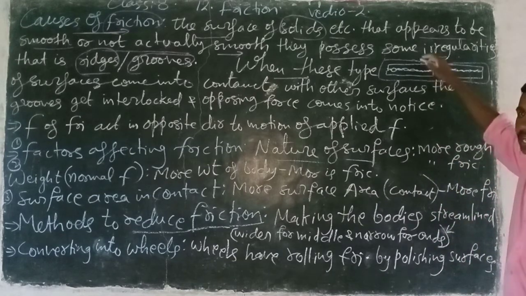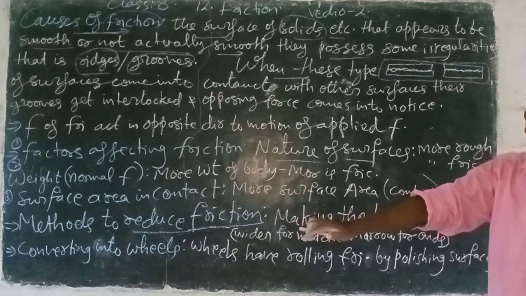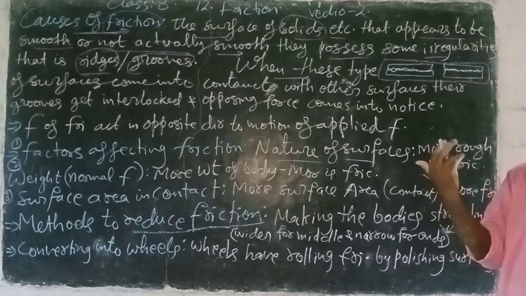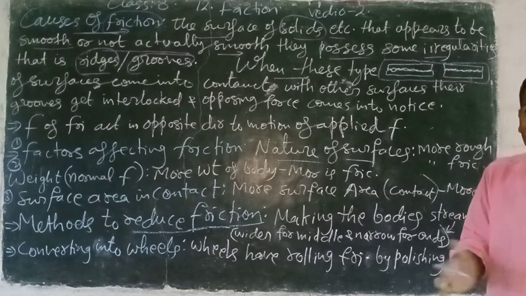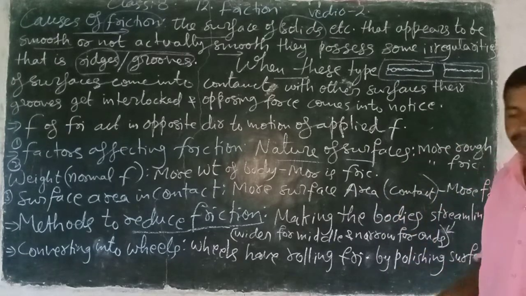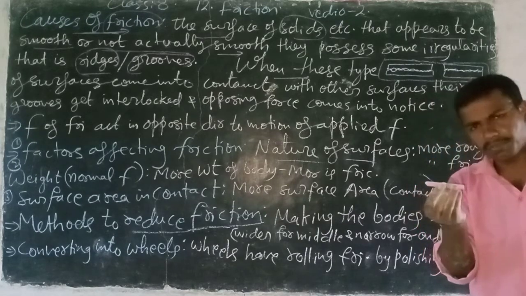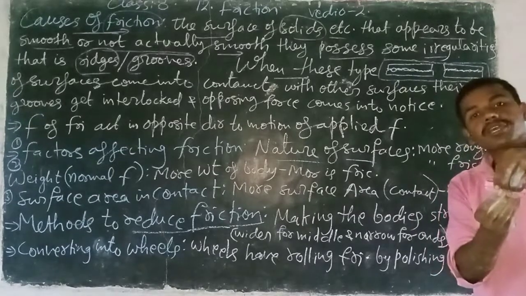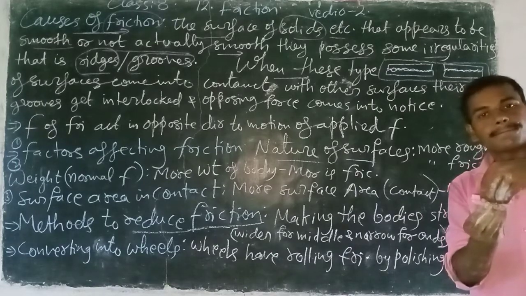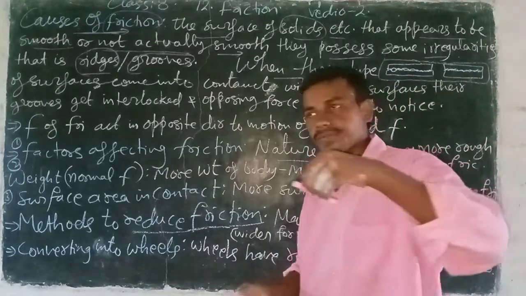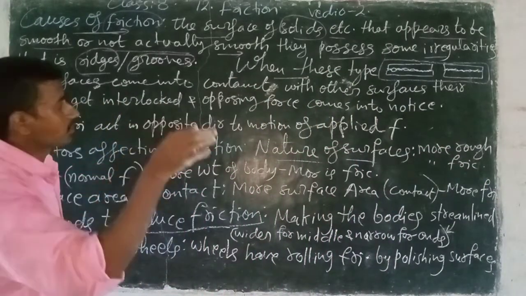For example, with the upper body, I am rubbing the lower body. Then the lower body's ridges enter into the upper body. Then the lower body does not permit the upper body to move or rub upon it. Because the lower body's ridges have entered into the upper body's ridges, the upper body cannot rub fully. We cannot rub the upper body on the lower body because an opposing force is working. That opposing force is friction force. Look here.